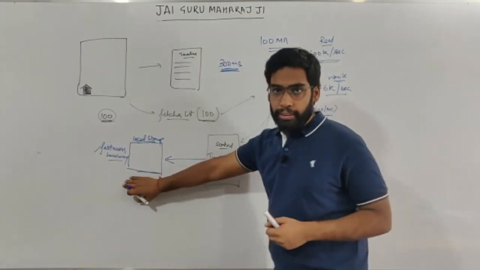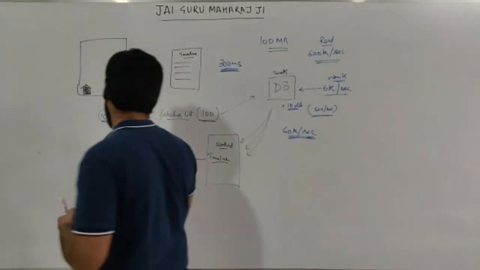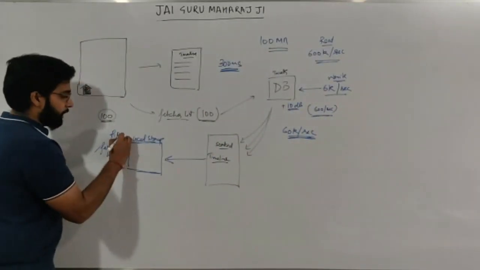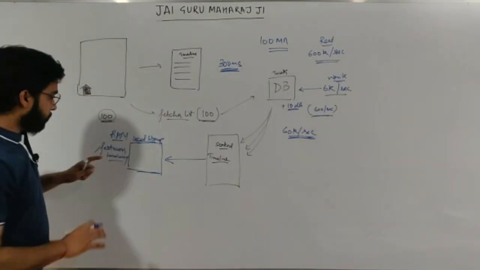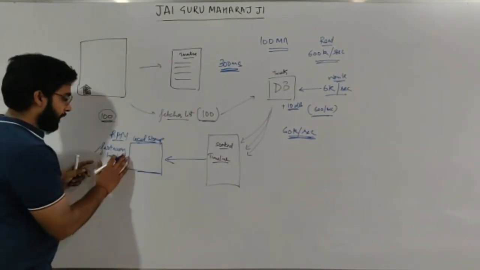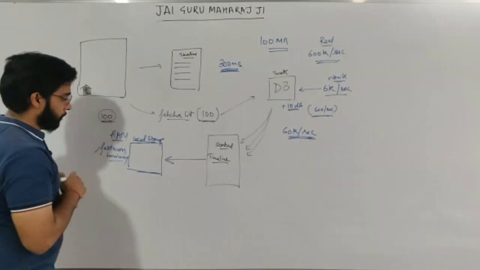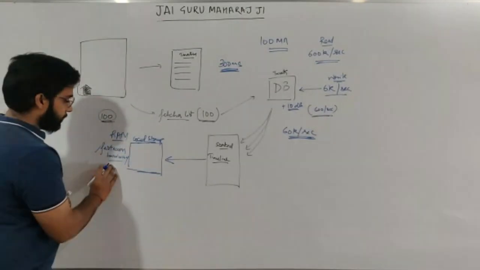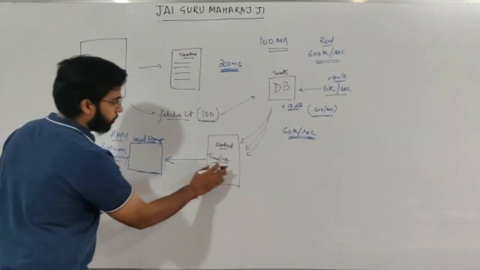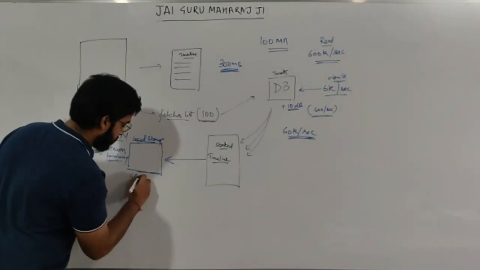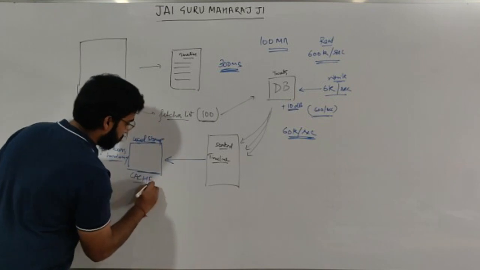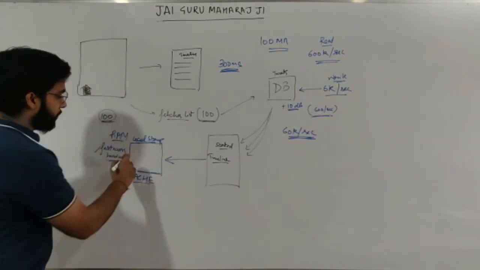But fast access hardware means RAM, something like RAM. So this is very expensive compute. You can't have that for the DB size. You have just limited RAM available in your compute. So this is a fast access hardware. And what if I store this kind of sorted result inside this? So this is what my cache is. I'm storing this result inside this, so this result is present here.